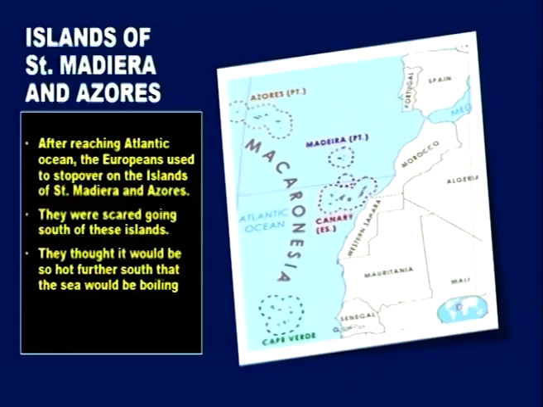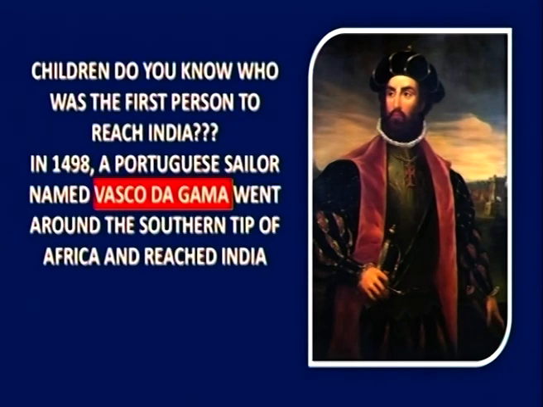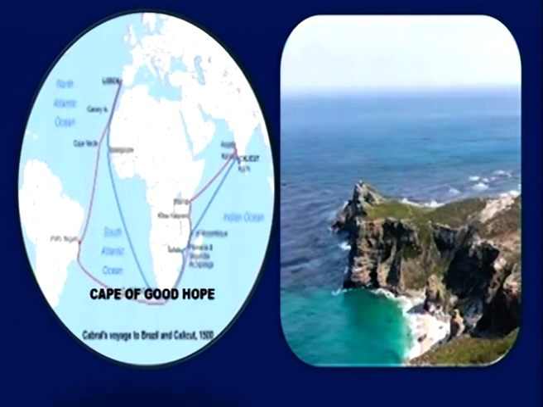Then who was the first person to reach India through sea? Yes, it is Vasco da Gama. He was the first person who went around the southern tip of Africa and reached India. Remember this. Now let us see how they reached.